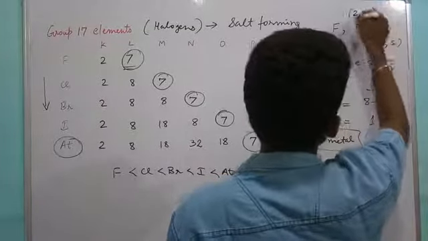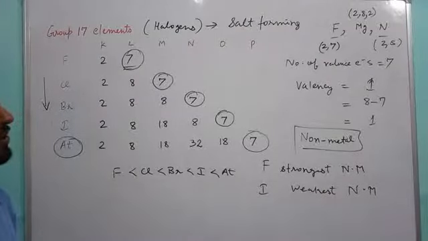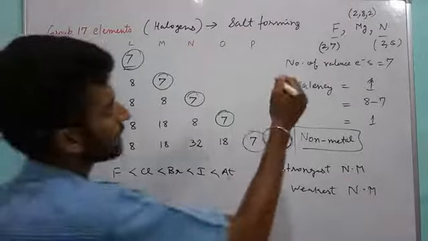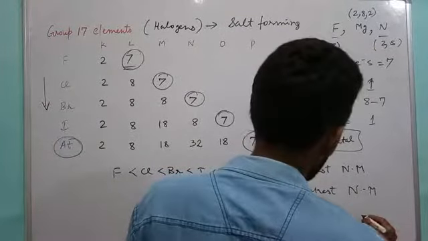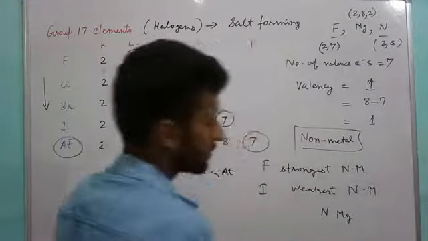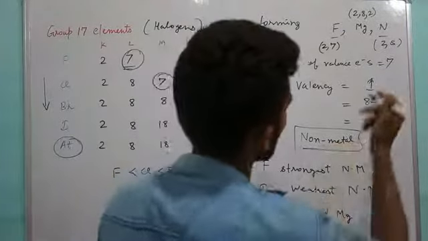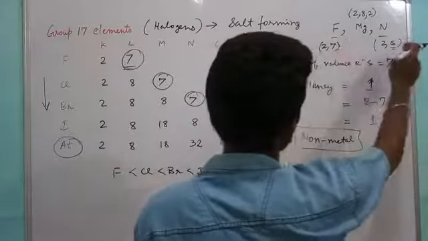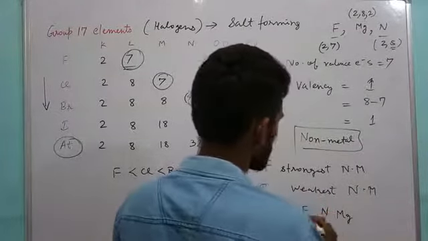So if the number of shells increases, it means the period number is also more. So magnesium is largest, then followed by nitrogen, because nitrogen has fewer valence electrons. Here the period number is the same in both cases, and the smallest one is fluorine.